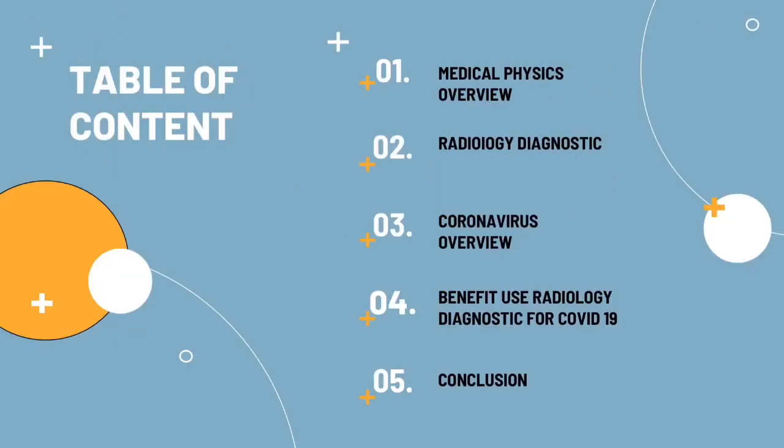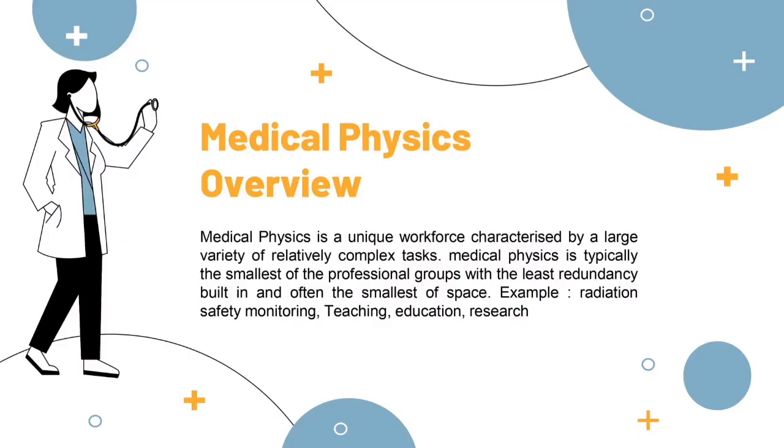And this is the list of content we will talk about. Jump to the first content. What is medical physics? Medical physics is a unique workforce characterized by a large variety of relatively complex tasks. Medical physics is typically the smallest of the professional groups with the least redundancy built in, and often the smallest of space. Example: radiation safety monitoring, teaching, education, and research.